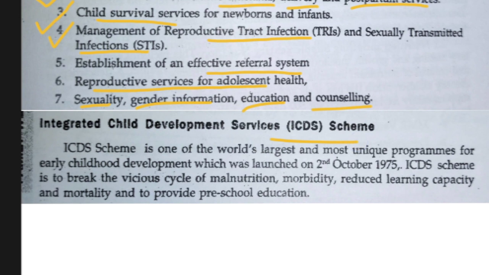the ICDS scheme, that is Integrated Child Development Scheme. And this scheme came into our community very early, in the October month itself. This scheme mainly concentrates on malnourished kids, how to reduce the death rate and disease rate of the child, how to promote children to go to school, and how to raise the education level in children. That is what this scheme is focusing on.